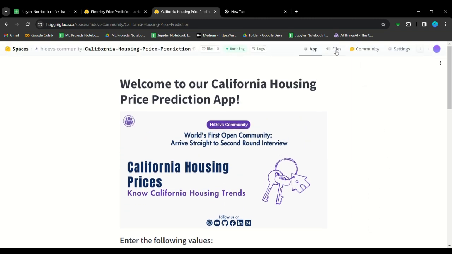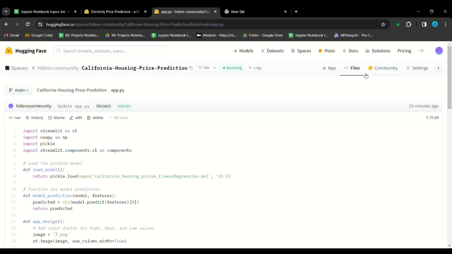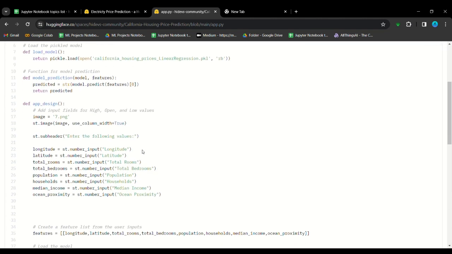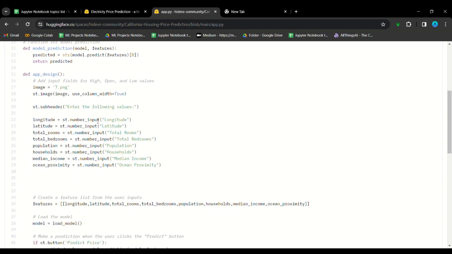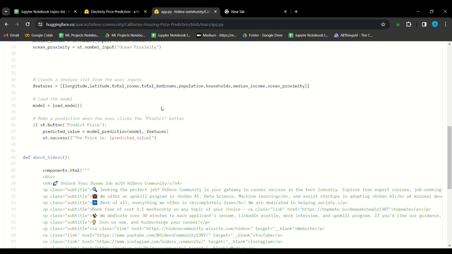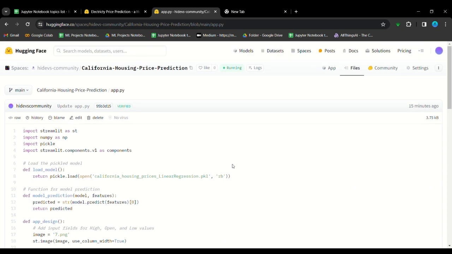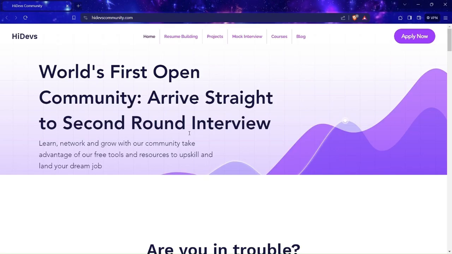If you want to see how it is done, you want to see the code, then you can head towards the file section and open the app.py file, and you will see all the code: how the model is trained, how the model is predicting the value, how it is designed, how the inputs are stored, all these. You can also get this code in the link in the description, so you can check from that also.